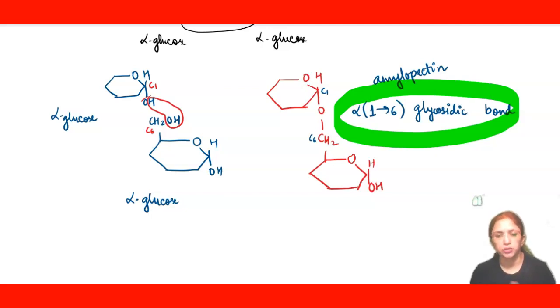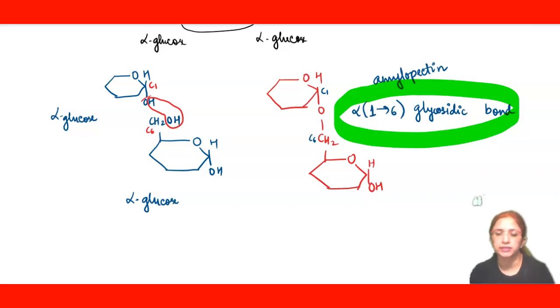I hope you have understood this concept. If not, please do rewind and watch it again. Starch is a polymer of alpha glucose. Some units may attach linearly to give rise to amylose and other units may form a branching pattern which will result in the formation of amylopectin.